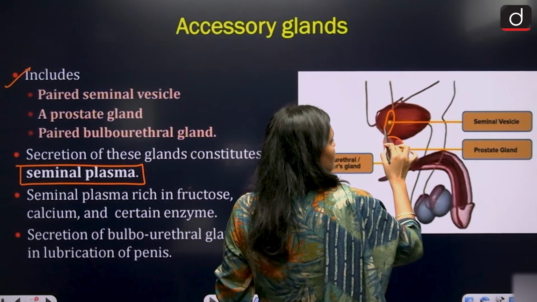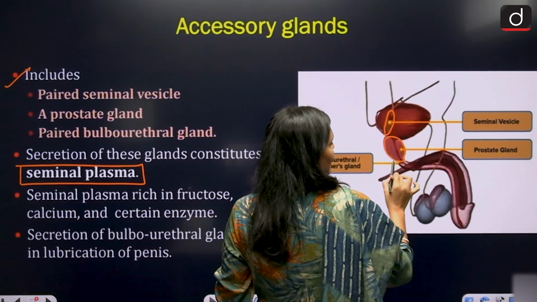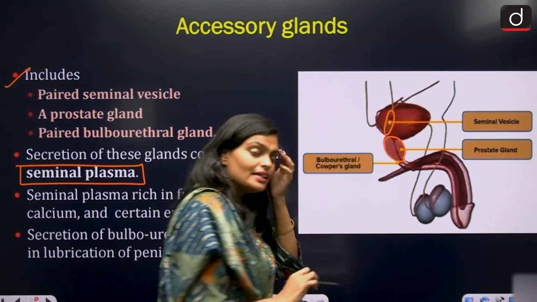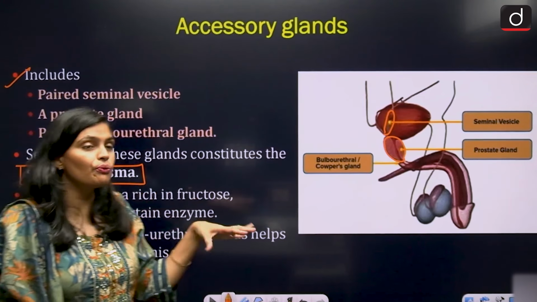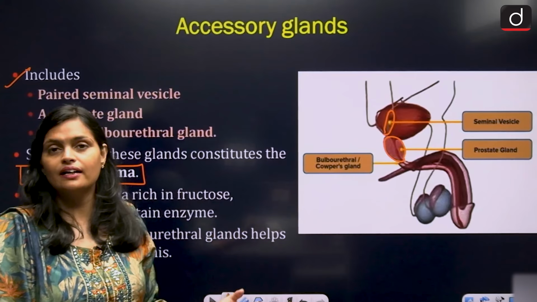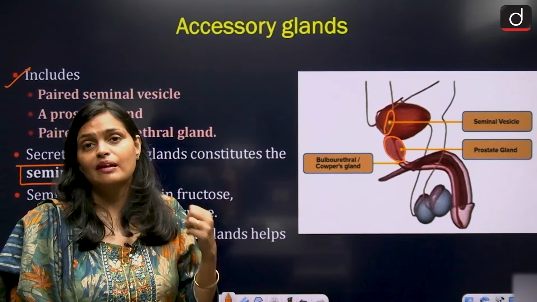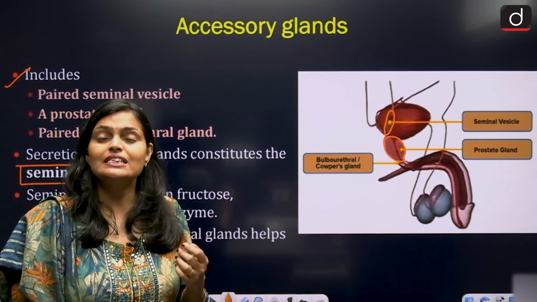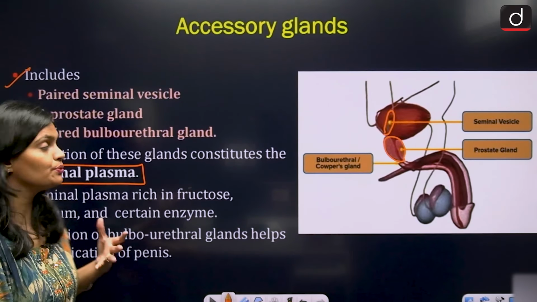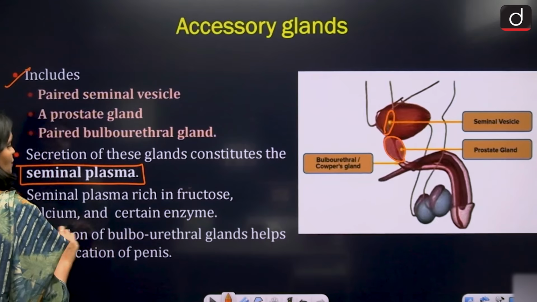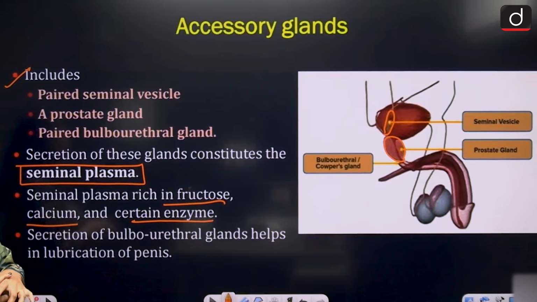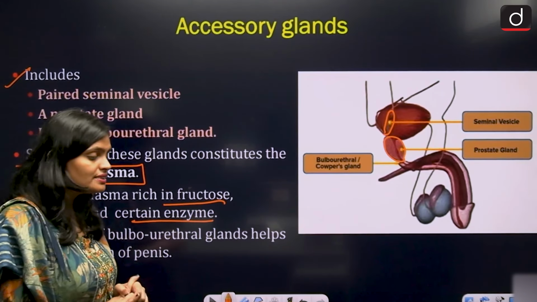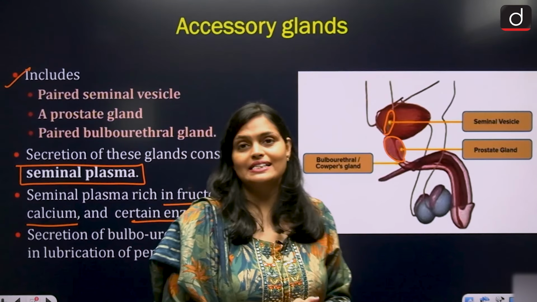All these vesicles and glands open up into the sperm duct, the vas deferens, and the fluid coming out of these glands together is called seminal plasma, which consists of calcium, fructose and certain enzymes. अब यहाँ पे क्वेश्चन आता है कि सेमिनल प्लाज्मा कैसे बनता है.